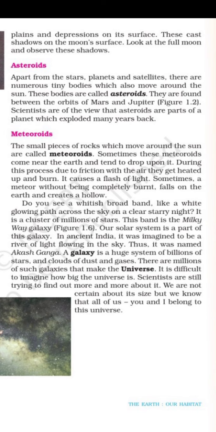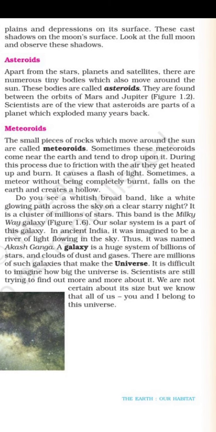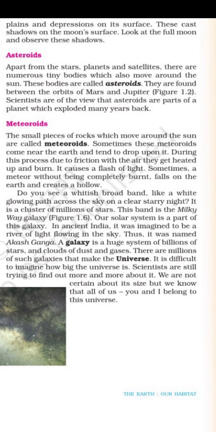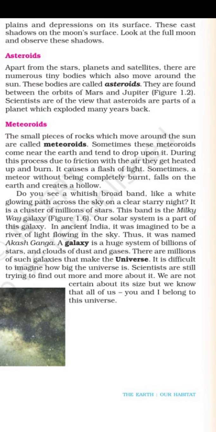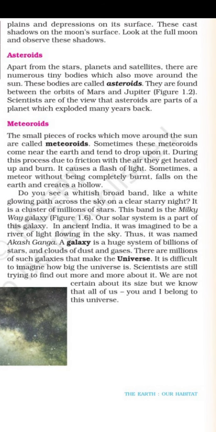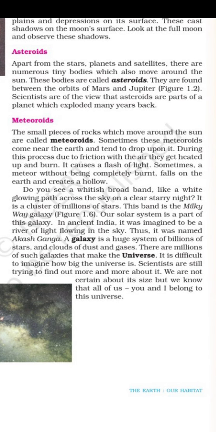Sometimes a meteor, without being completely burned, falls on the Earth and creates a hollow. Sometimes meteorites come into our atmosphere and are not completely burned. In that case the condition is serious, because they drop on the Earth and make a big hole.